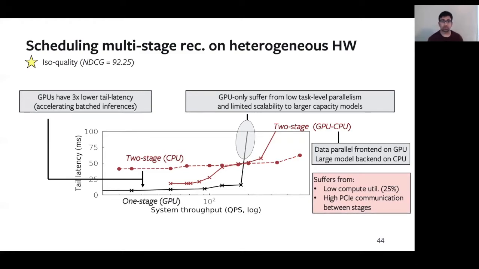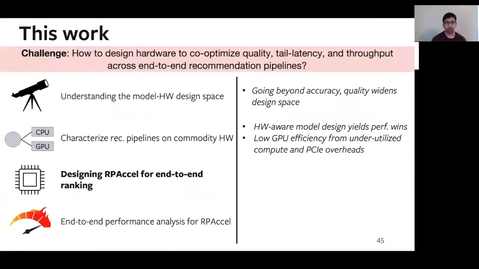The first stage runs on the GPU to exploit its highly data parallel architecture, and the second stage runs on the CPU in order to exploit the larger DRAM capacity. Unfortunately, we still find that this 2-stage GPU-based design has lower performance than the CPU-only design that we saw earlier. This is due to low compute utilization and high PCI communication overheads between stages across the CPU and the GPU-based platforms. Now, generally what we've seen through the characterization is that hardware-aware model designs can yield very significant performance wins.